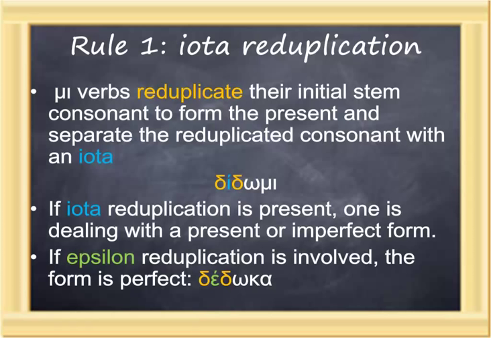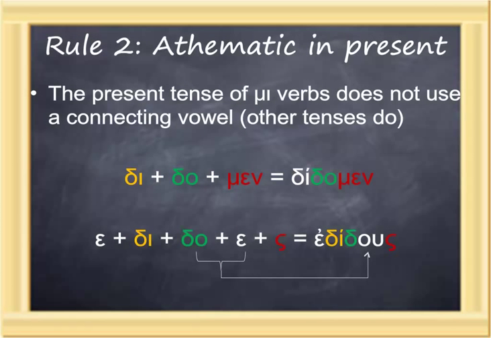That's rule number 1. Rule number 2 is that these verbs are athematic in the present. They don't use a connecting vowel, omicron or epsilon. So in the example in front of you, the verbal root da is reduplicated di in the present, and then the personal ending is simply added, no connecting vowel: didomen.